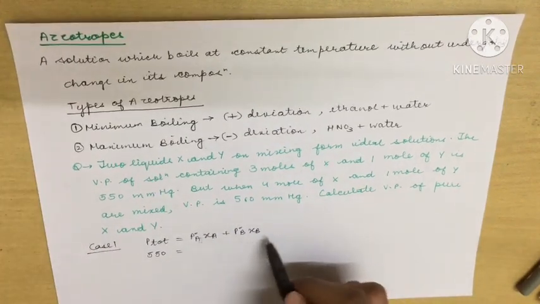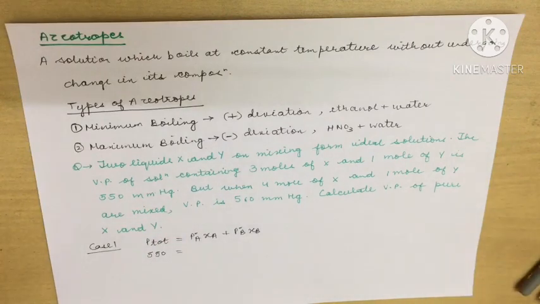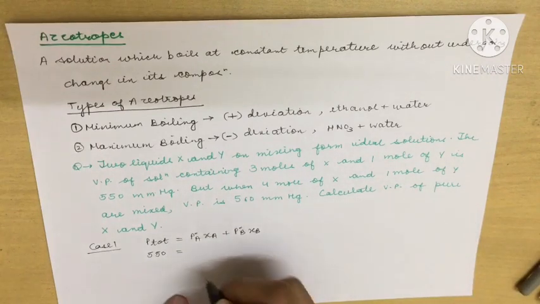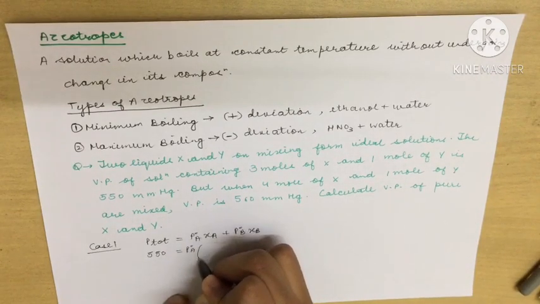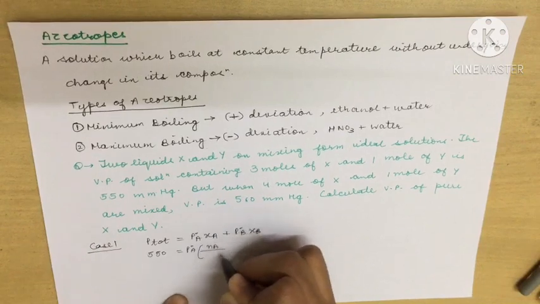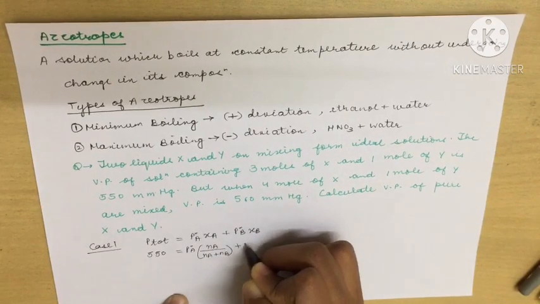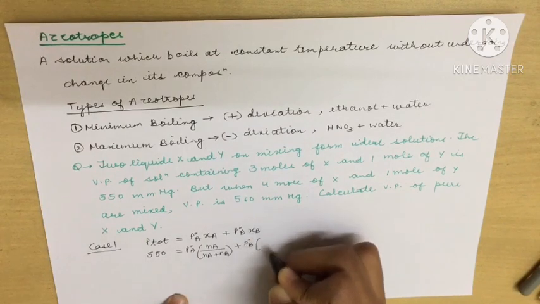Now what is XA and what is XB in this one? Instead of XA, what can we write? Because we have to calculate the mole fraction, we have to know the moles, and the moles are already given. So we can write here P°A, and in the bracket nA upon nA plus nB. Similarly, here P°B, in the bracket nB upon nA plus nB.